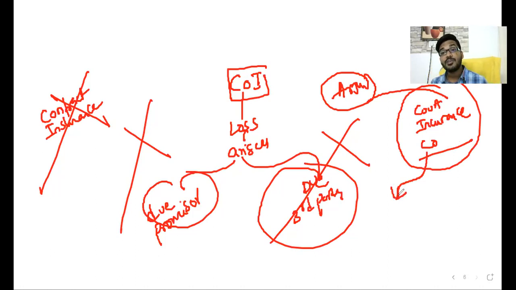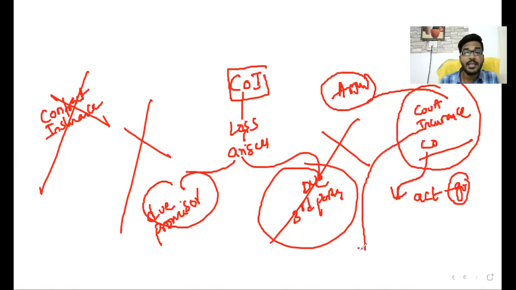Yes, it's an act of God. Act of God is nothing but an act done by God, and God is nothing but a third party. So the contract of insurance is also a contract of indemnity. As per the definition, a contract of insurance is not a contract of indemnity. Why? Because the loss does not arise because of a third party. So this is one of the famous case laws in India.